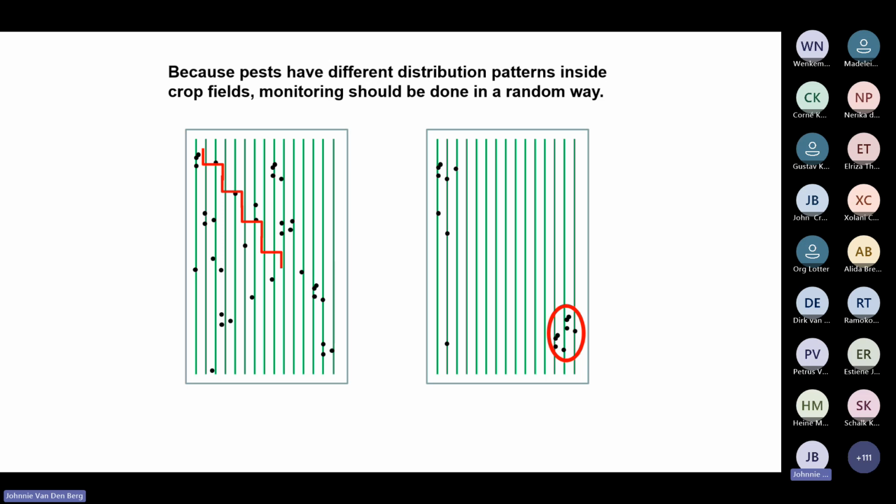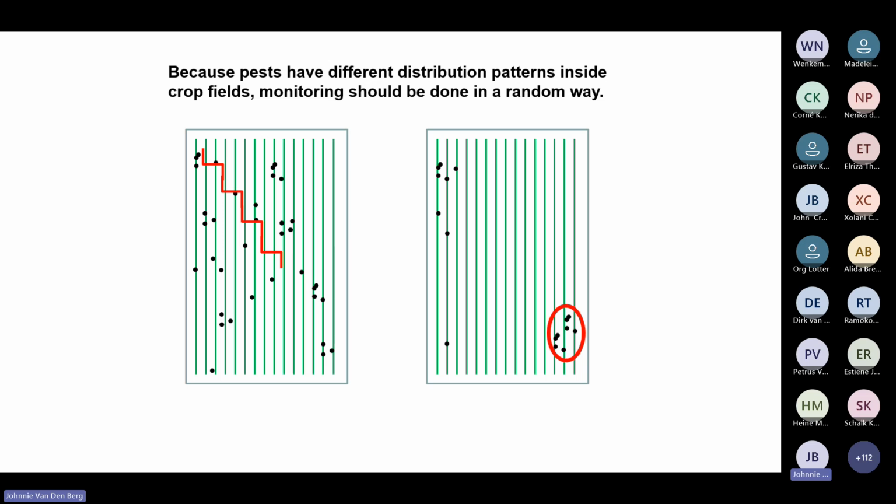I'm giving here an example of, let's say, a maize field, where the green lines represent a maize row. There needs to be a predetermined way of sampling and monitoring, in this case with maize, the number of infested plants in a certain transect. This is the way you should go about it. That is random sampling. Crossing a few rows, checking if a plant is infested. Crossing a few rows, checking if another plant is infested.